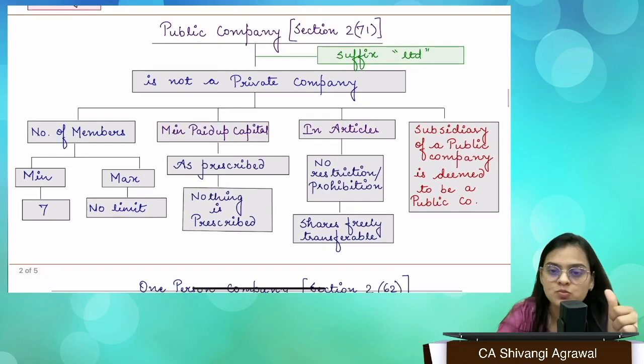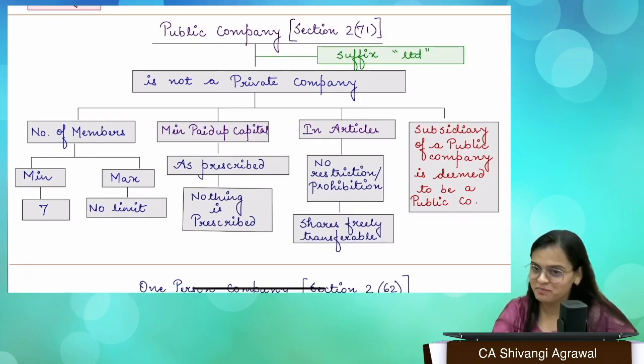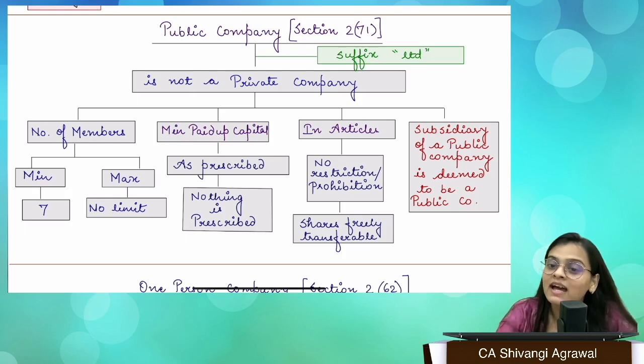Then we move to the next part, which is a public company. What is a public company? A public company, which is not a private company, is a public company. So simple, right? And having minimum paid up share capital as may be prescribed. Again, there is no minimum paid up share capital which has been prescribed. Okay. There is one thing that you need to remember in the concept of public company, and that is deemed public company. Deemed public company, what is it?